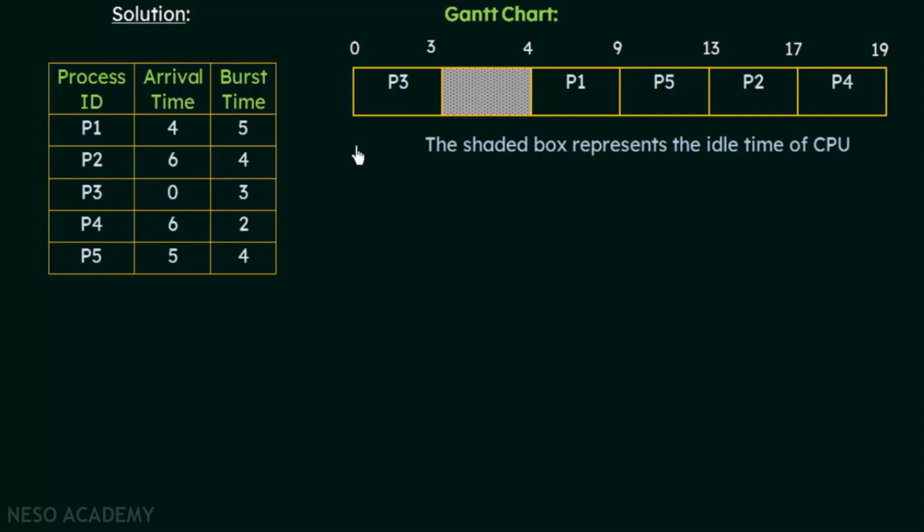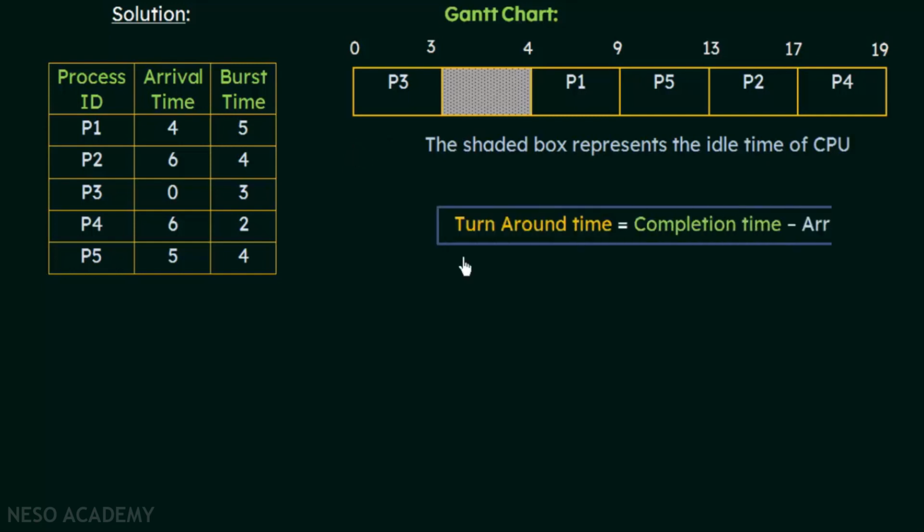So before we calculate, let us know what is the formula that we need to apply to calculate the average waiting time and the average turnaround time. So first of all, the way to calculate the turnaround time is completion time minus the arrival time. This is the formula that we need to apply to calculate the turnaround time of a particular process. The completion time, that means when it completed its execution, minus the arrival time, that means the time at which it arrived.